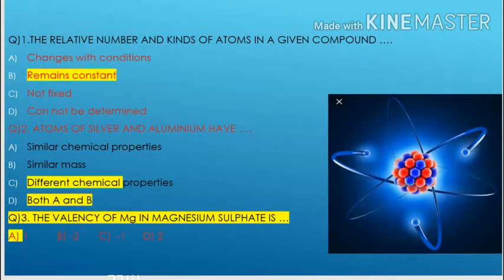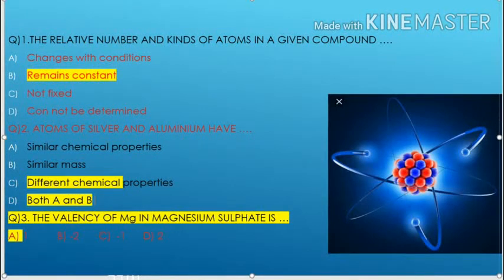The second question: atoms of silver and aluminum have. Four options are given. The first is similar chemical properties, the second is similar mass, and the third is different chemical properties.